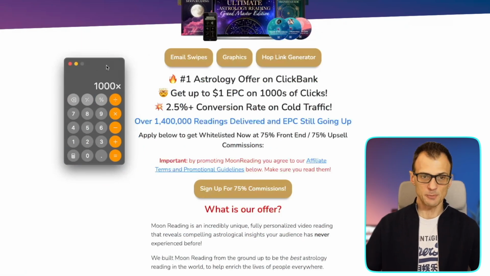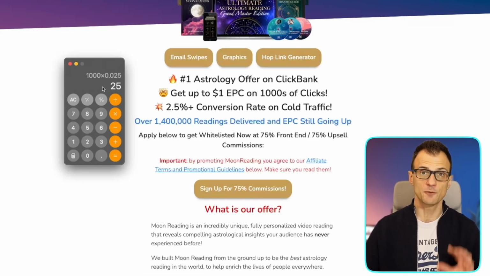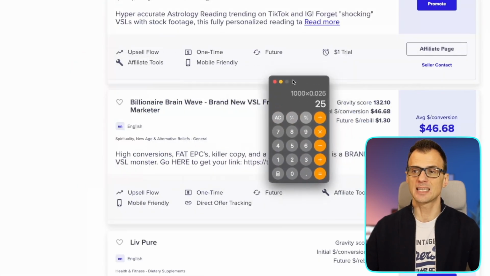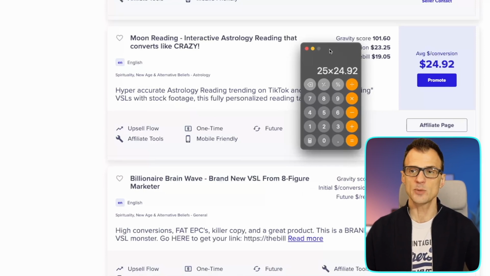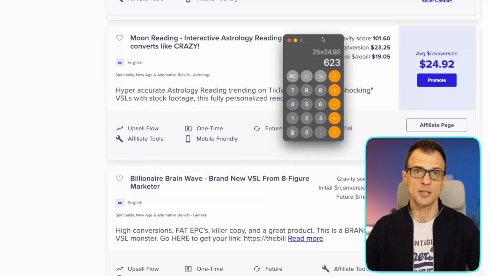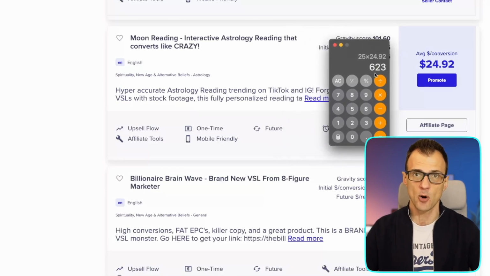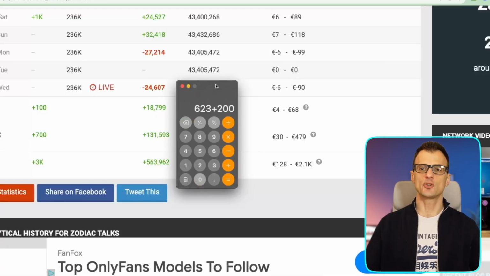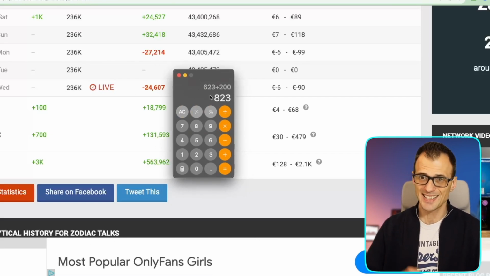1,000 clicks, if we multiply that by 0.025, which is 2.5%, we know that we can make about 25 conversions, so 25 sales. And we know that on average, each sale brings in about $24.92 commission. So if we multiply that by 24.92, then it means that we can make an extra $623 per day using this method that I'm going to show you if we promote this affiliate offer. These are the approximate calculations. So if we also add about $200 a day in YouTube ad revenue, we're looking at a model that can give you about $823 per day US, which is pretty awesome.